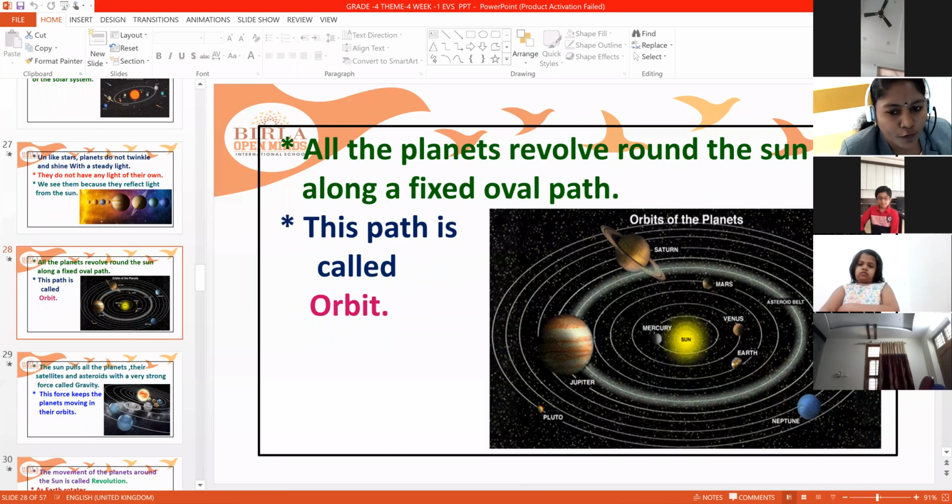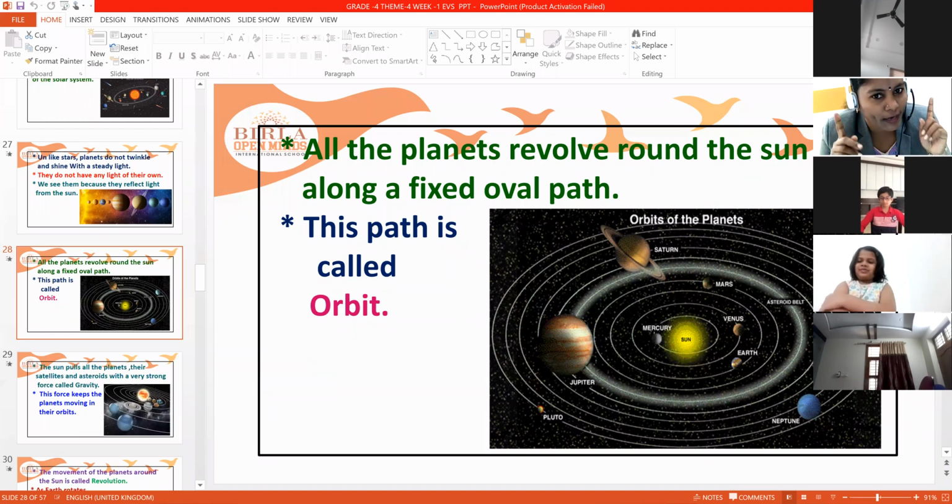All the planets revolve round the sun along a fixed oval path. This path is called an orbit. The sun is in the middle and all the planets are revolving round it in a fixed oval path. Fixed means one planet will not go into another planet's path. Today Earth is rotating in the third orbit. Tomorrow Earth will not say, no, I don't want to rotate in my path, Venus, I will come to your path.